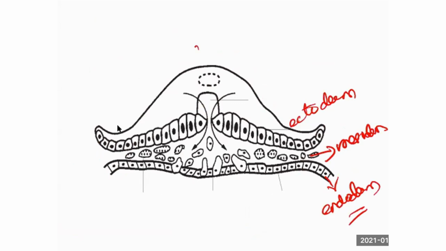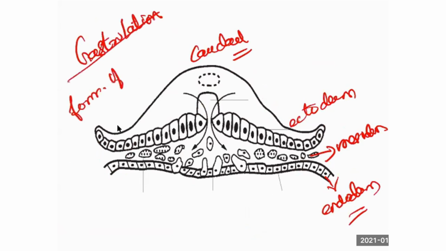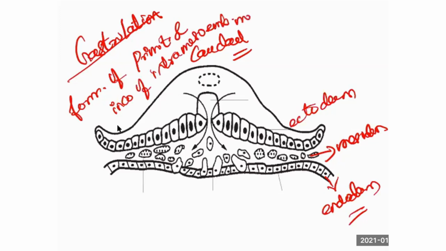That procedure is called gastrulation. Formation of the primitive streak and incorporation of intraembryonic mesoderm is called gastrulation.